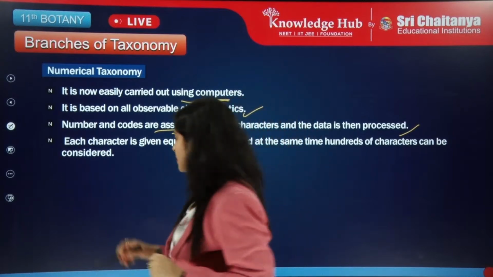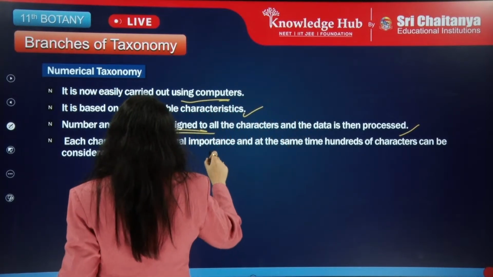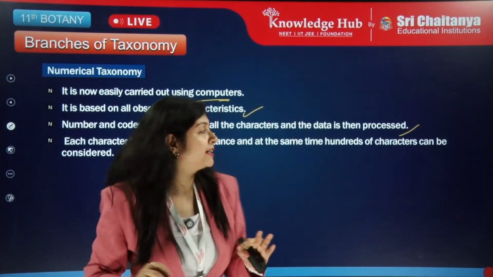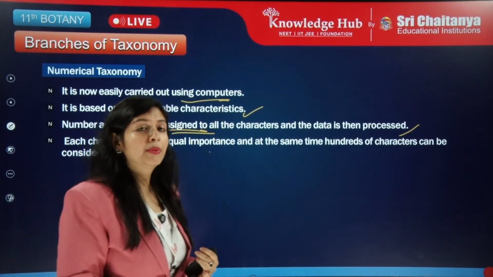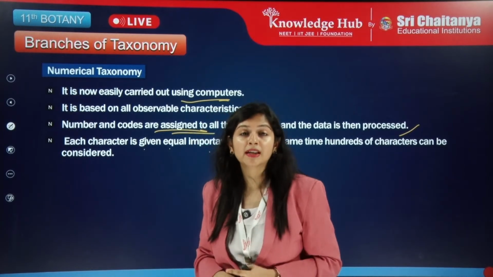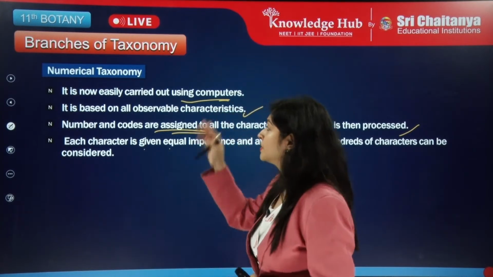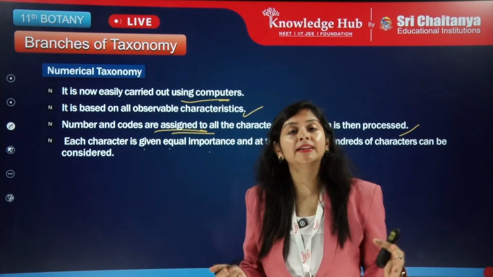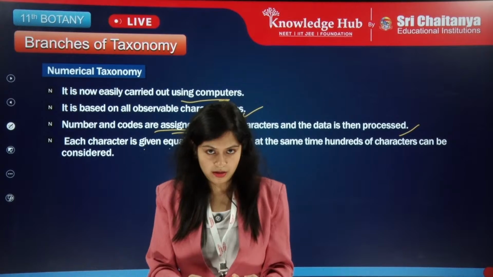Each character is given equal importance, and hundreds of characters are considered at the same time. Hundreds of characters can be processed at once under numerical taxonomy.